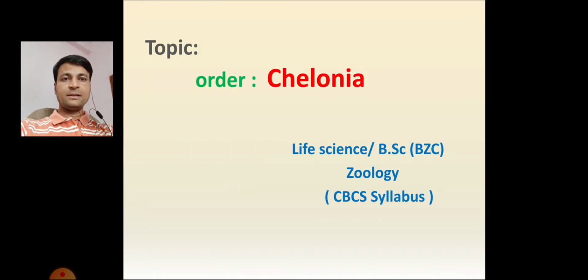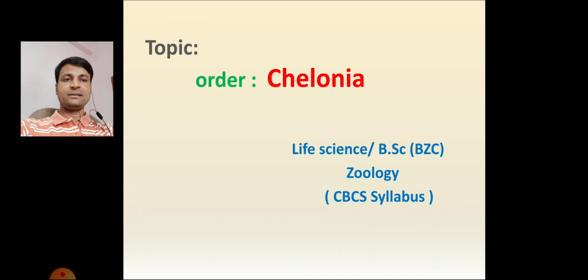Today's topic is Order Chelonia. It is for the BSc second semester as well as third semester zoology students. This order belongs to class Reptilia, or reptiles. Generally, reptiles have four living orders: first Rhynchocephalia, second Crocodilia, third Squamata, fourth Chelonia. Now we are going to discuss the order Chelonia.